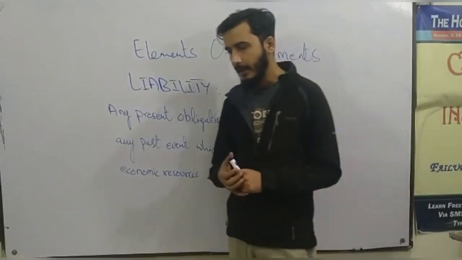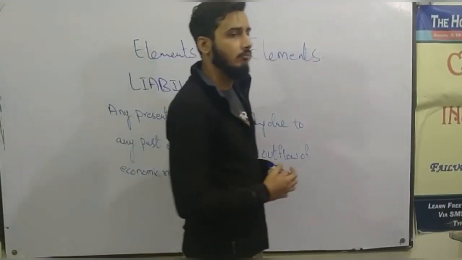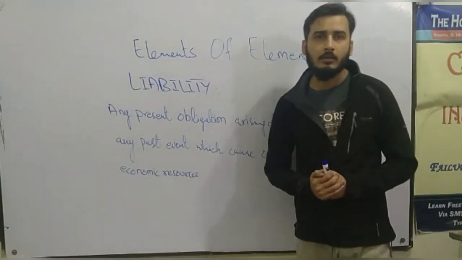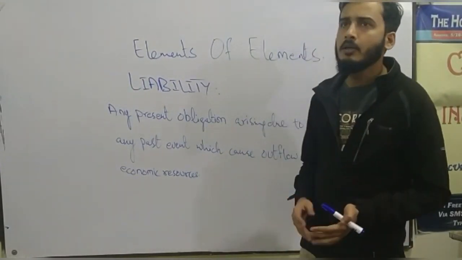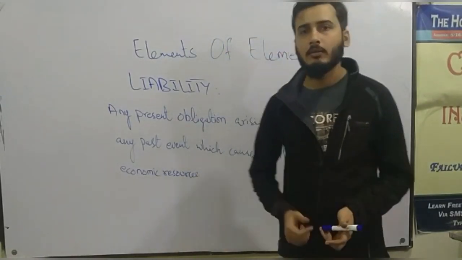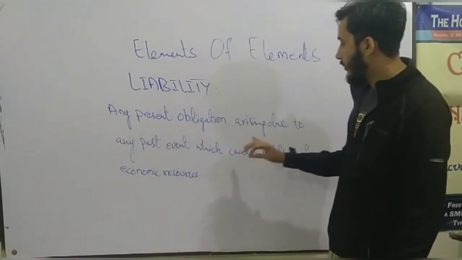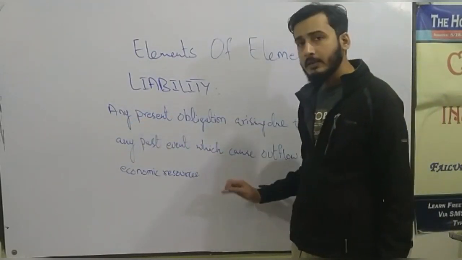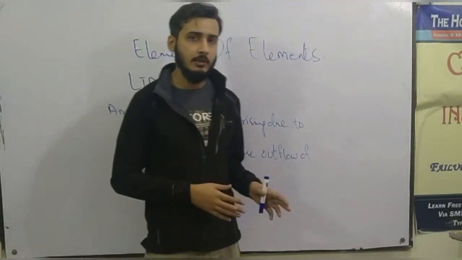Third element is liability. What is liability? Its dictionary meanings are as obligation. And here in accounting, to some extent, it is the same as the dictionary meaning of liability. Liability means any present obligation arising due to any past event which causes the outflow of economic resources.